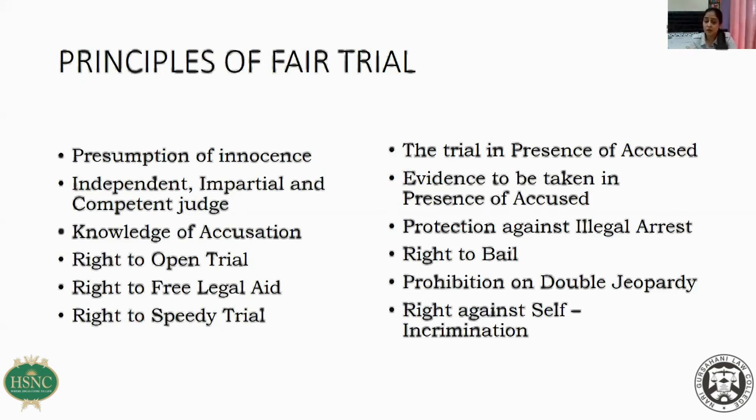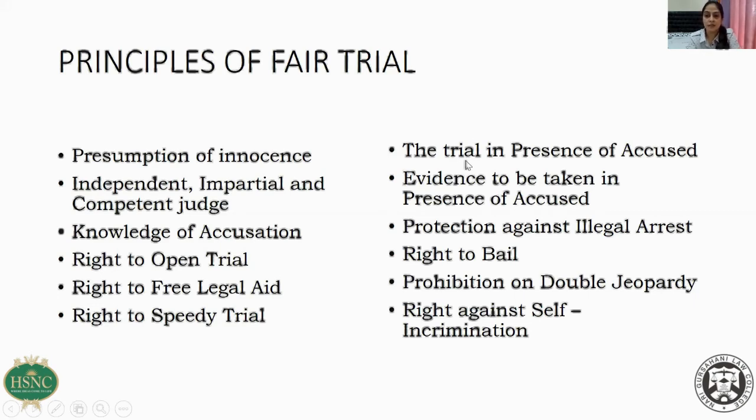Sometimes what happens is, during cross-examination, we are successful in getting the answers that we want. We have taken the witness in the direction in which we want him to go, and suddenly it's 5:30, and a date is given after 2 months. So the whole purpose of taking the witness towards the line which I wanted him to go is lost. Next time when he comes, he will be in a totally different mood, and I may not get the answers which I would have got if I had continued the cross. So, right to speedy trial.